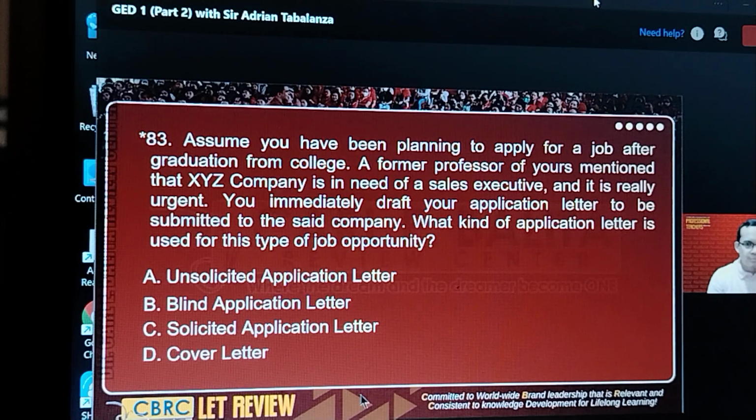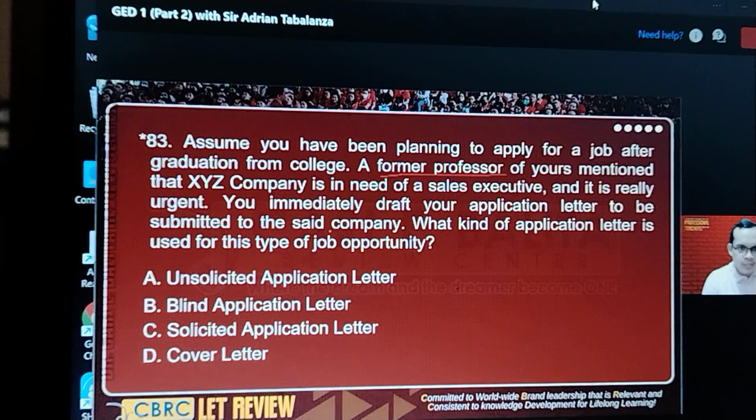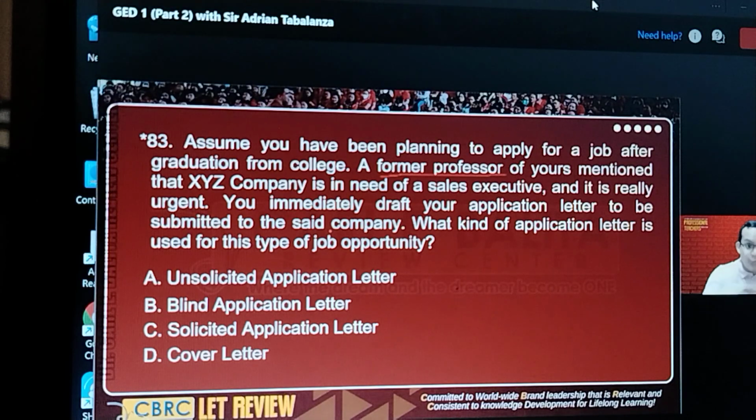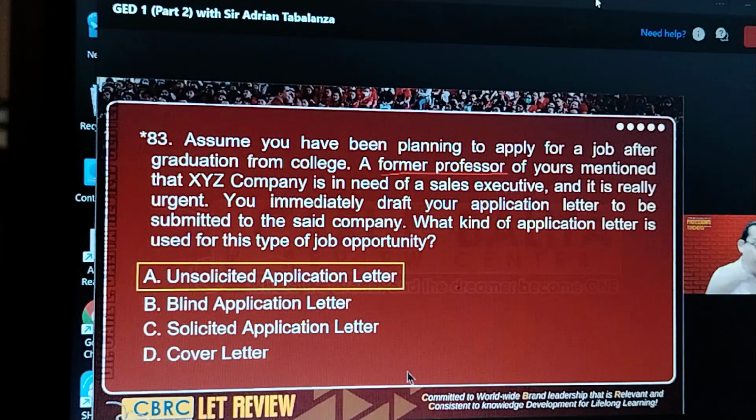Alright, 83. Our keywords here. So there's a former professor whom you know, somebody you know, and then you send an application letter. So we know this. I hope you know this. The correct answer is unsolicited application letter because the company itself did not advertise. You only know about the job from a former professor.